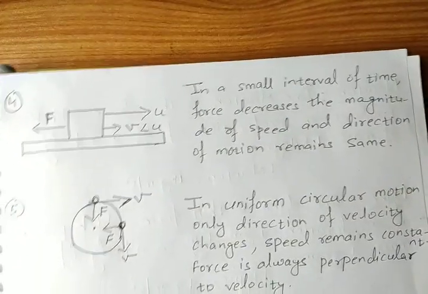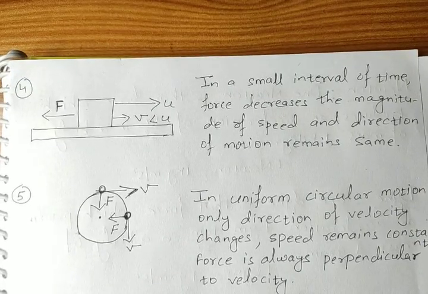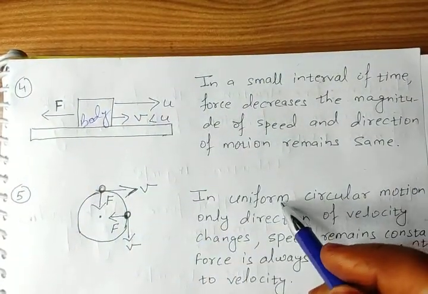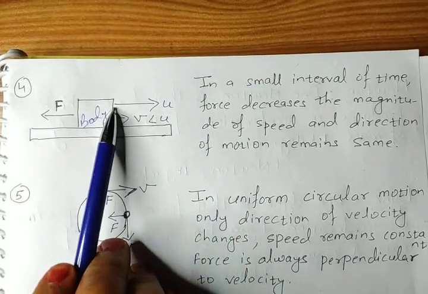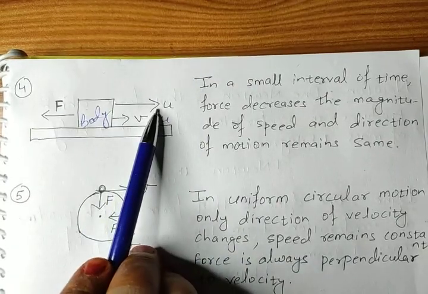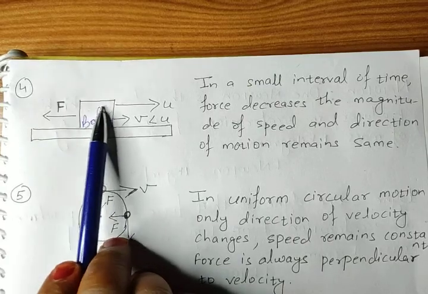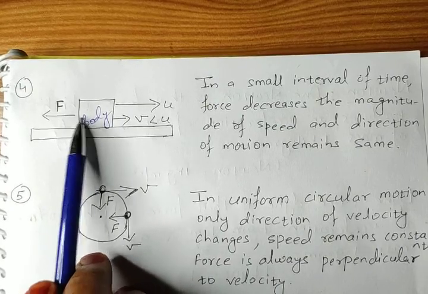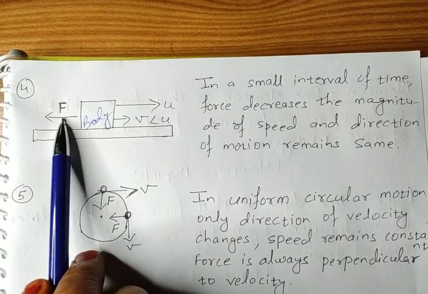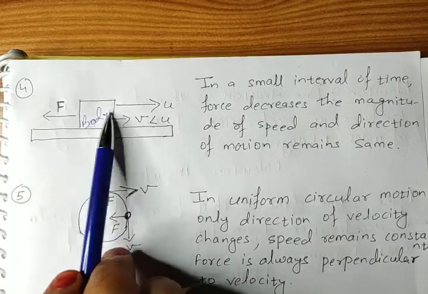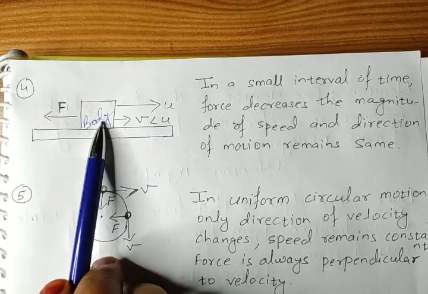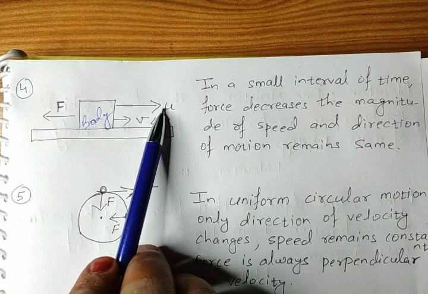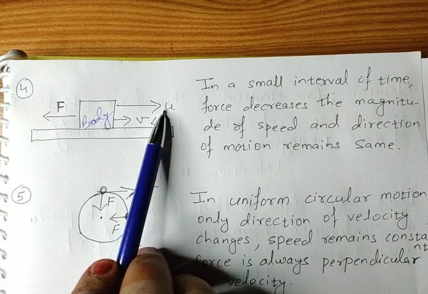So you can see the fourth case. Of course this is a body, which is moving with initial velocity u. The body is moving in this direction with initial velocity u. Some force is applied on the body. Now children, please observe the direction. The body has an initial velocity u.